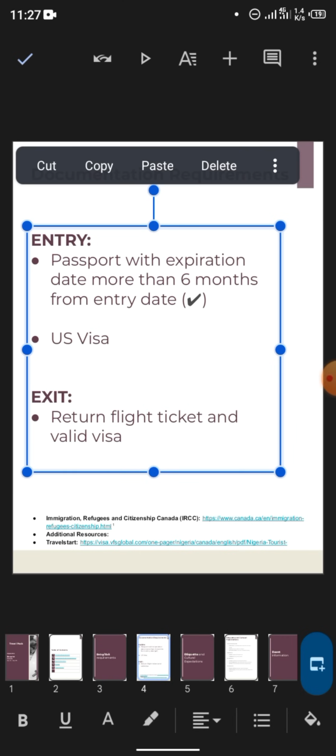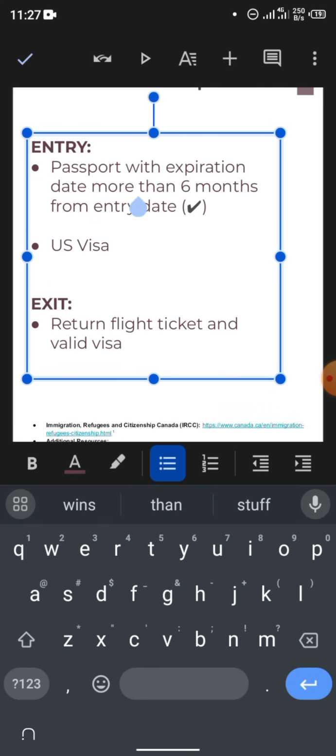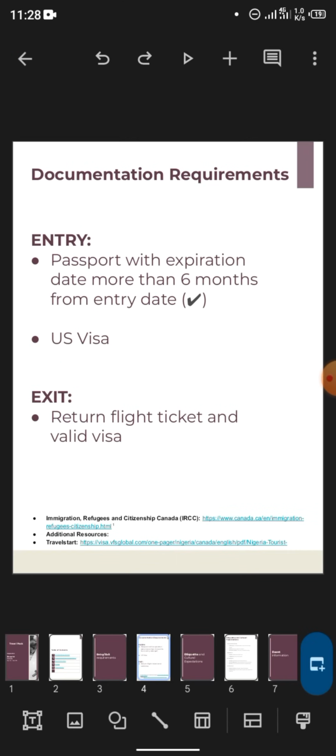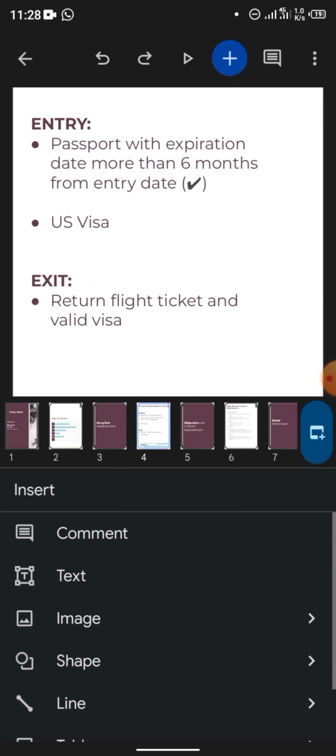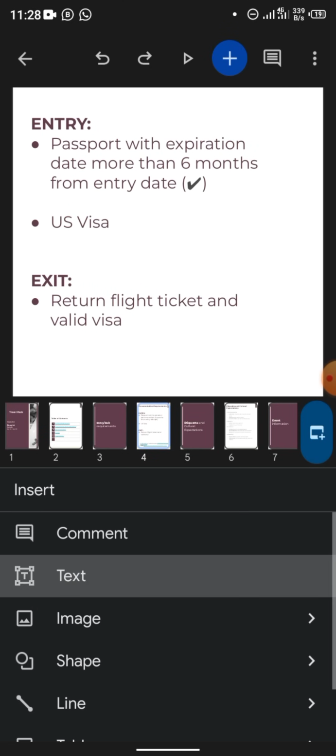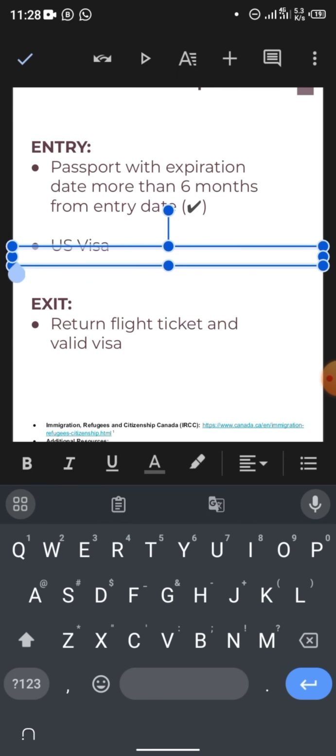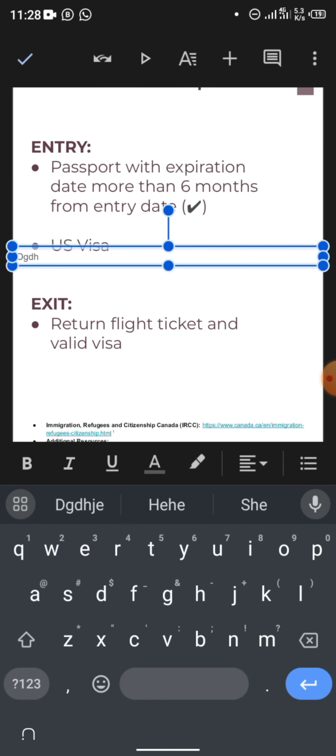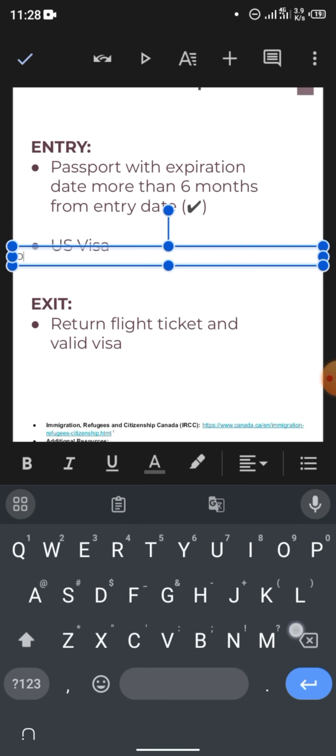You check the entry requirements on Gemini, and you type it here. All you need to do is just double tap it, then delete, and type it. For the exit too, you type the exit. Then for the link, see where I added the links. Two links. What you need to do is see this plus icon at the top here. You tap it, it's for insert, and then you tap insert text. See the text that I tapped here. Then you just paste the links for the reference, the two links that you were asked to add to the slide.